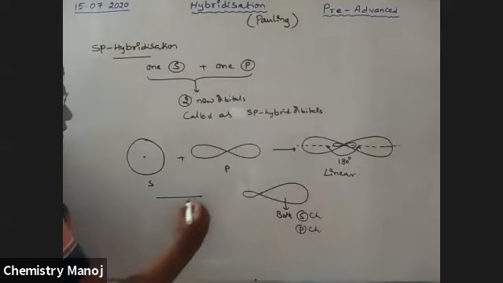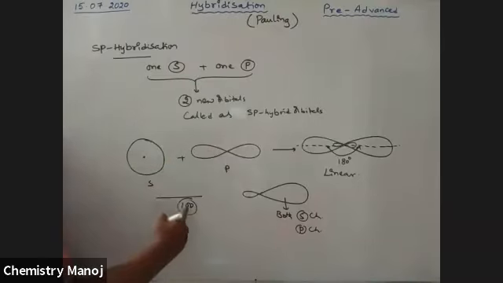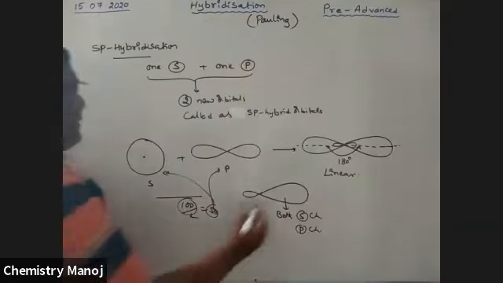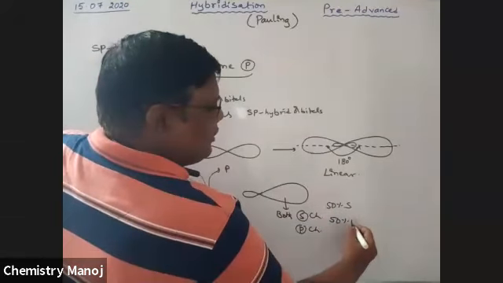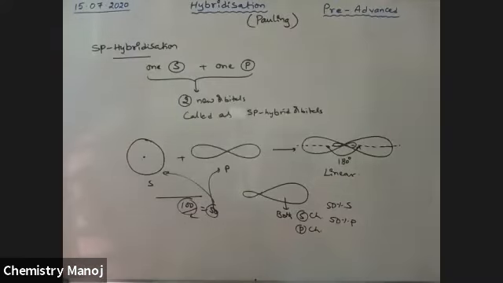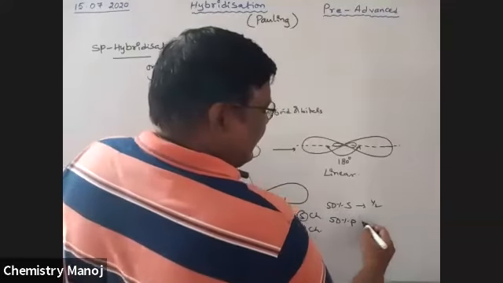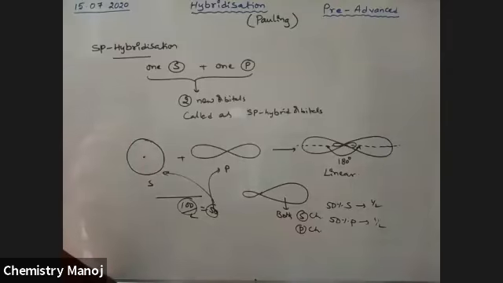One S orbital and one P orbital make a total of 100 percent, so half for each: 50 percent S character and 50 percent P character, or in fractions, 1 by 2 S character and 1 by 2 P character.